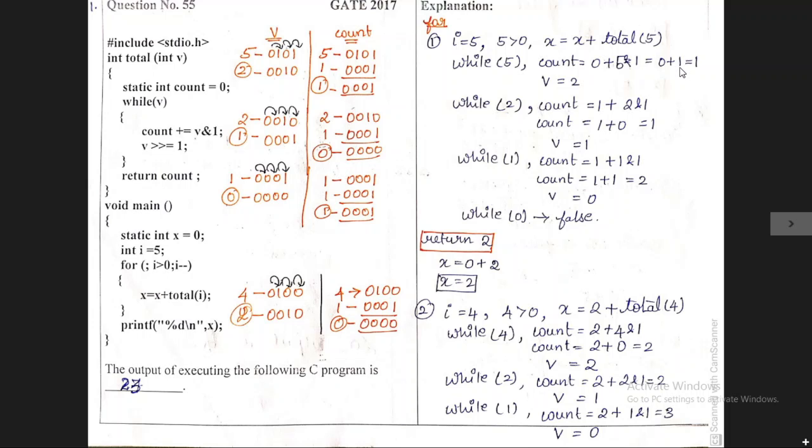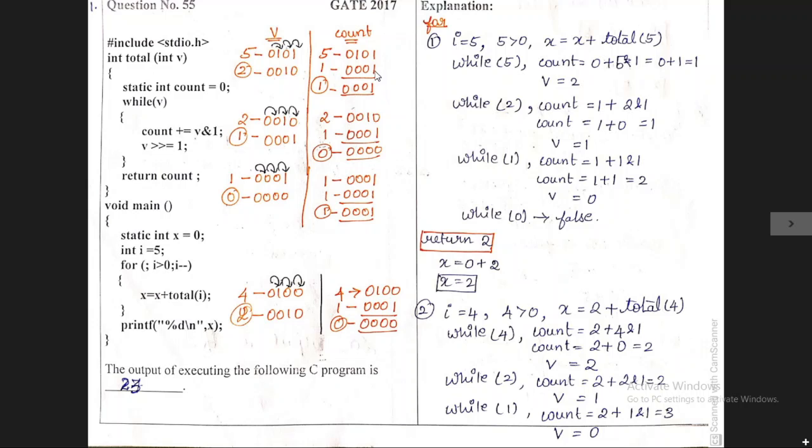How will we get this 1? Coming to this part. The binary value for 5 is 0, 1, 0, 1. And likewise, the binary value for 1 is 0, 0, 0, 1. After doing the AND operation, I think all of you know the AND operation.